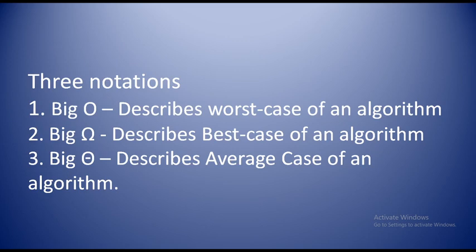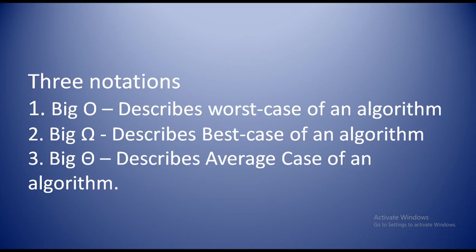If these 10 numbers are not sorted, the case of bubble sort is the worst case. At that time, the worst case of bubble sort is O of n.